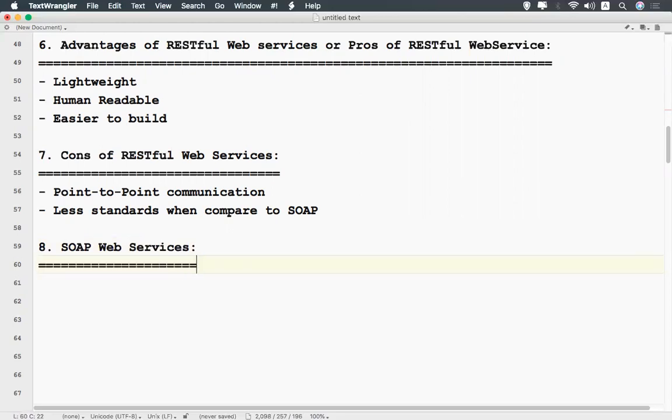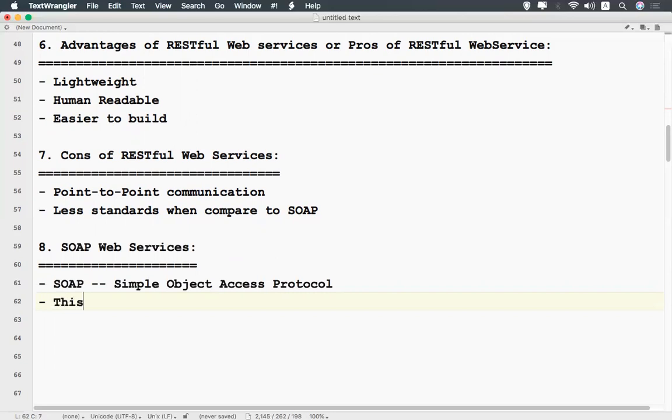So what do you mean by SOAP web services? So first, what is SOAP? SOAP means Simple Object Access Protocol. Okay, that is the expansion of SOAP. So SOAP means Simple Object Access Protocol.